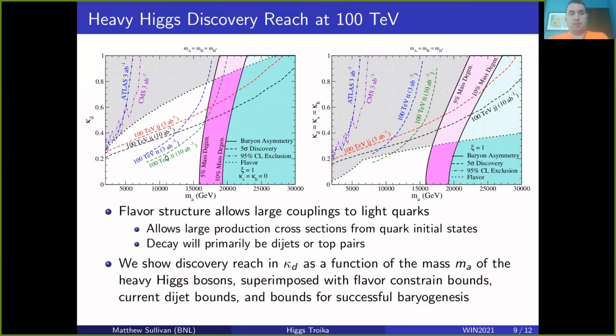It can reach lower sensitivity for the kappas. And there are also, on this plot, existing experimental limits from ATLAS and CMS for the dijet final state. But these bounds right now for this particular model are already ruled out. This parameter region is already ruled out just by the flavor physics of this particular model.